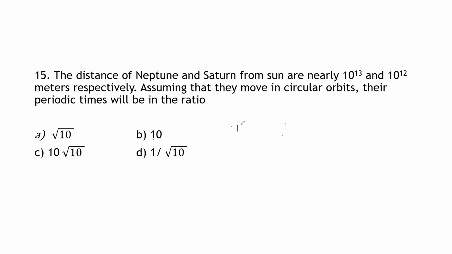According to Kepler's third law, T square is proportional to R cube. They have given Neptune and Saturn, so I can take it as T of Neptune divided by T of Saturn whole square is equal to R of Neptune divided by R of Saturn whole cube.